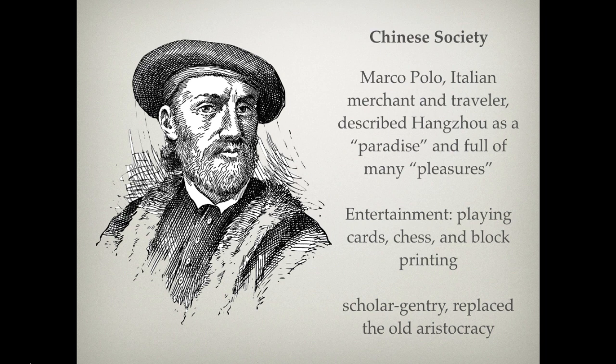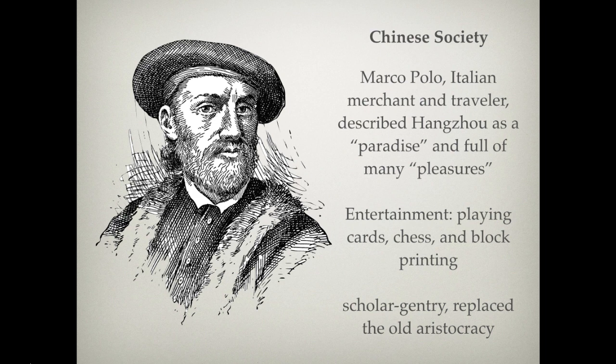Some of the most important entertainments of the time were playing cards and chess. You see the invention of block printing, which allows for more mass production of the written word, a cheaper way to produce it, and therefore more consumable written works.